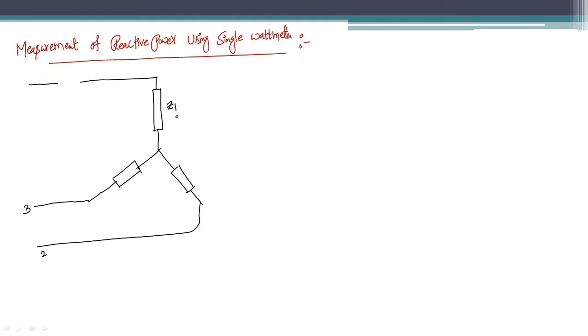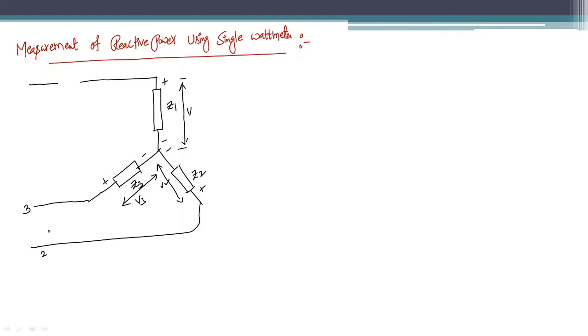Consider this as a balanced system for simplicity, and these are the line voltages V1, V2 and V3 with the polarities like this: positive, negative, positive, negative, positive, negative. These are the sign conventions that we have assumed.